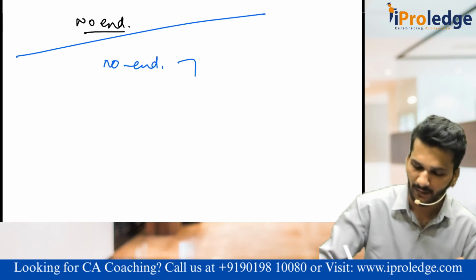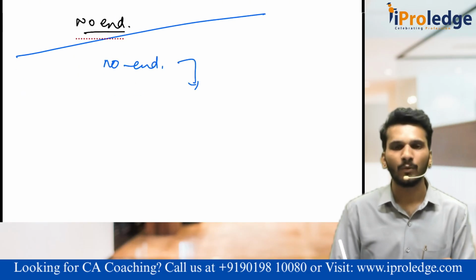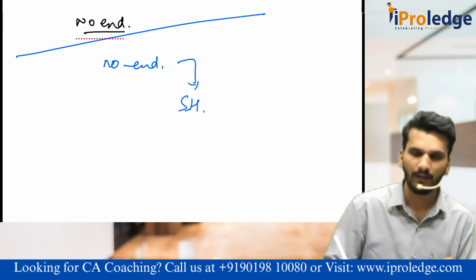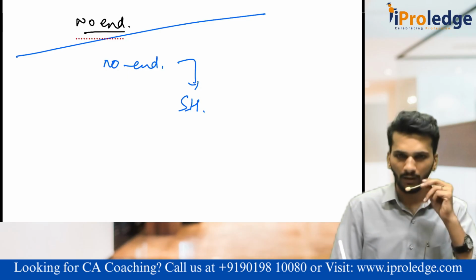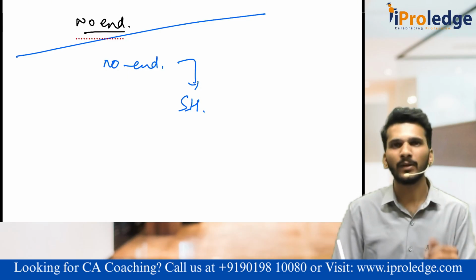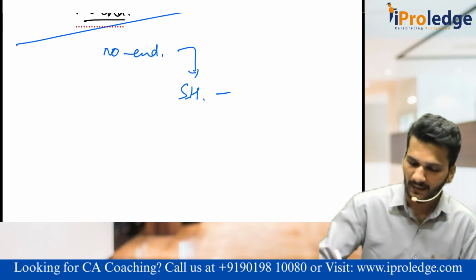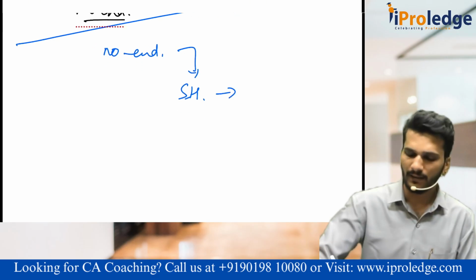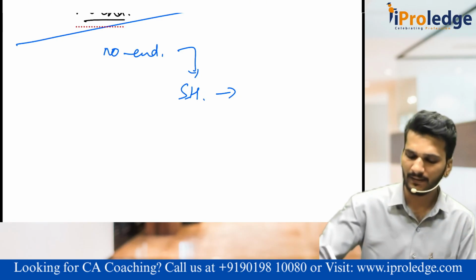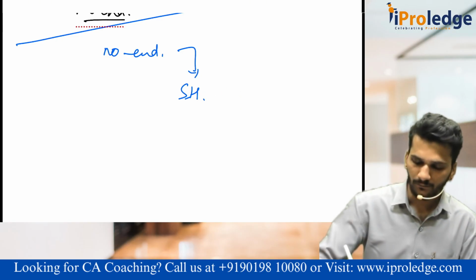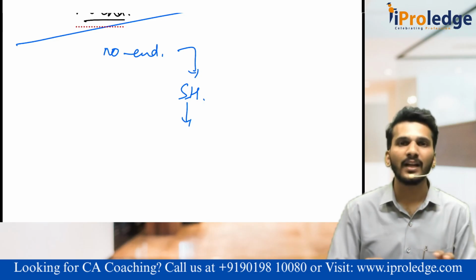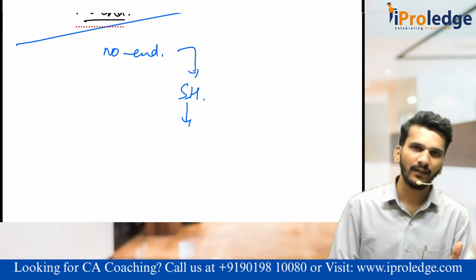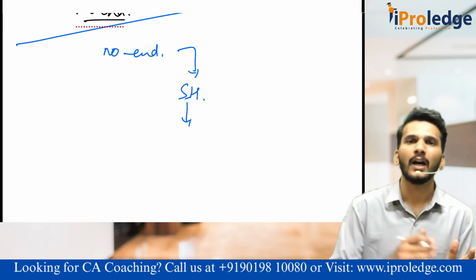Sir, what is this no end? Consider who the members, the owners of the company, are. We call them shareholders. You will learn in further videos that a private company needs 2 members and a public company needs 7 members. When the shareholder dies, or retires, or exits the company, it does not end the company. Once the member has died, then the legal representative of the member, or the legal assignee,